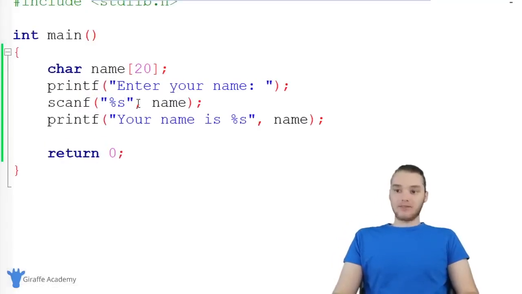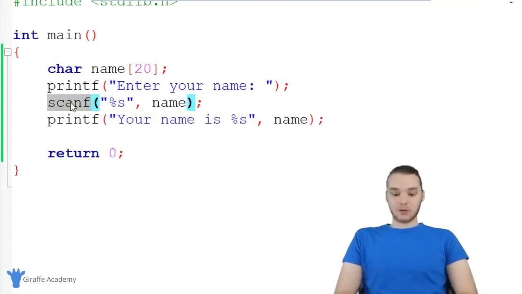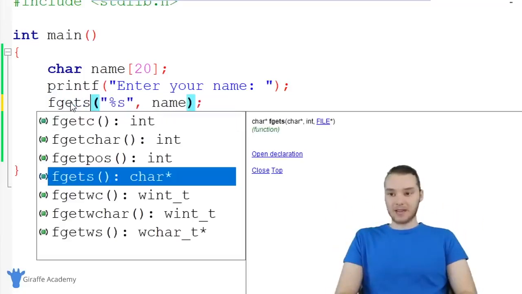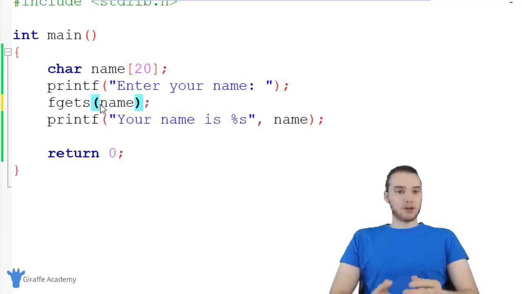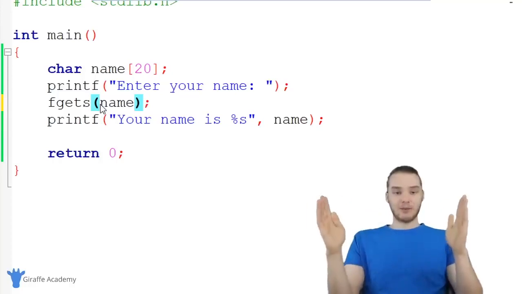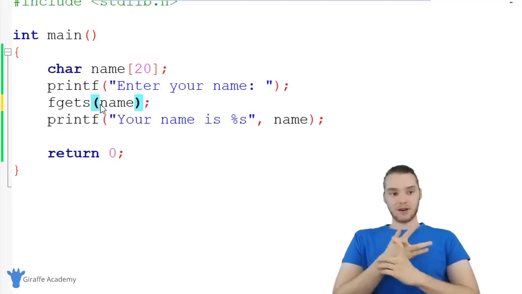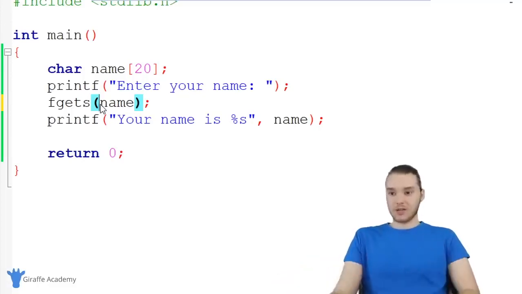There is a way that we can modify scanf in order to be able to get input with spaces. But there's another function which I want to show you guys, which we can use to get a line of text from the user, and it's called fgets. fgets is similar to scanf, but it's basically going to be more general. fgets is essentially just going to grab a whole line of text. It's not going to store it inside of an integer or a character. It's just going to store it inside of a string of characters.